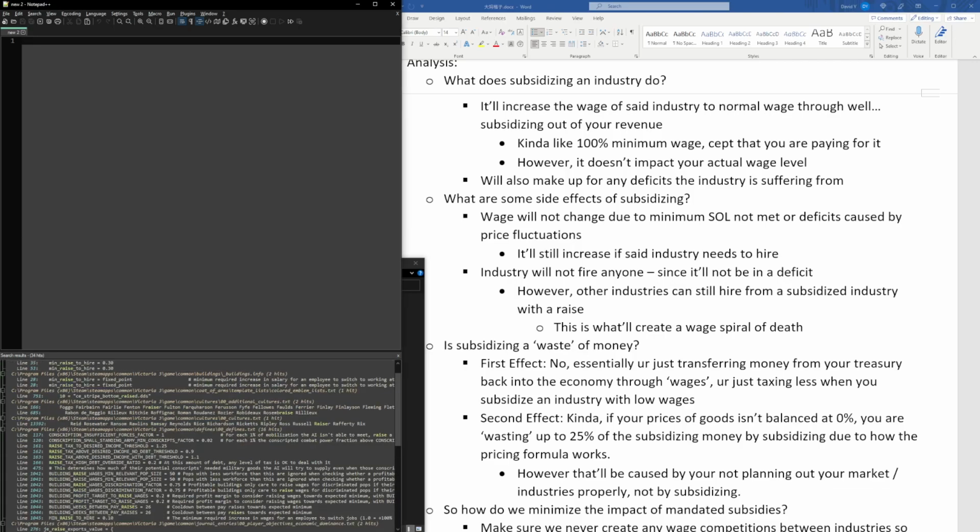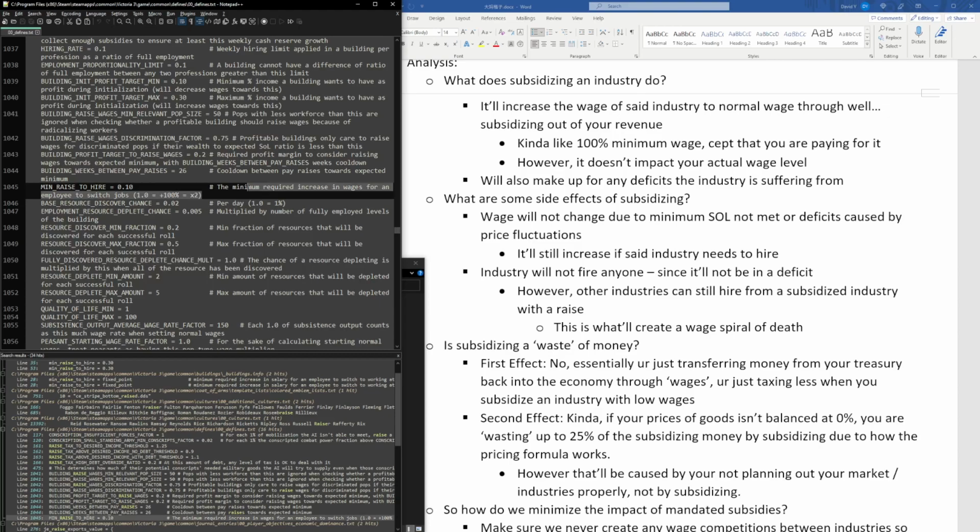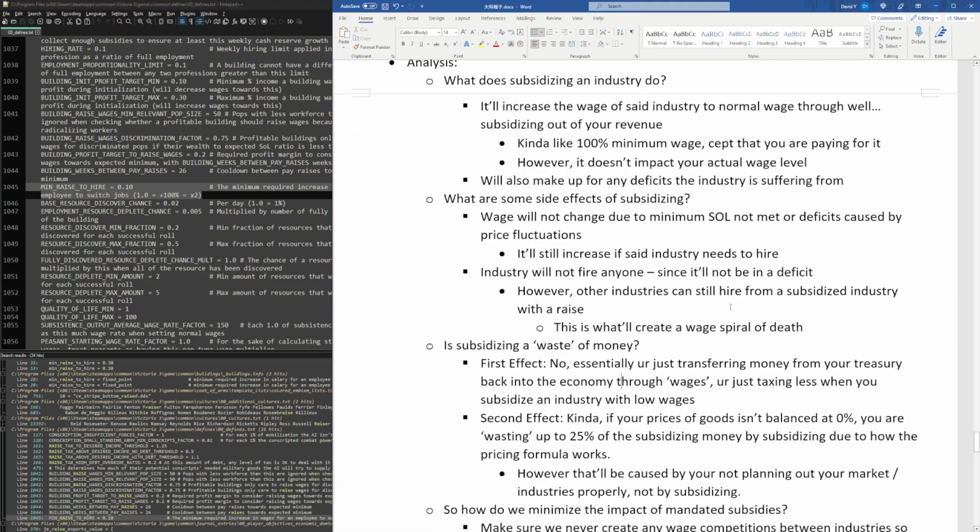So as we can see here, building raise. As we can see here, if another industry wants to hire from a certain industry, it needs to provide a raise of greater than 10%. So that means as long as other industries are able to provide a wage higher than 10%, boom, it's gonna be able to still steal pops from this industry.